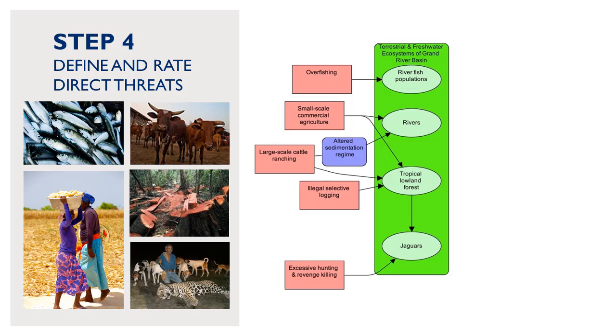When defining your direct threats, you should take caution about wording to avoid alienating stakeholders who may feel they are identified as a threat. Using language like illegal, unsustainable, or poorly planned can help clarify why or how certain human actions are direct threats. As you identify your main direct threats, you can link them up to the biodiversity focal interests they affect. You'll notice that in many cases, a direct threat will affect multiple biodiversity focal interests.